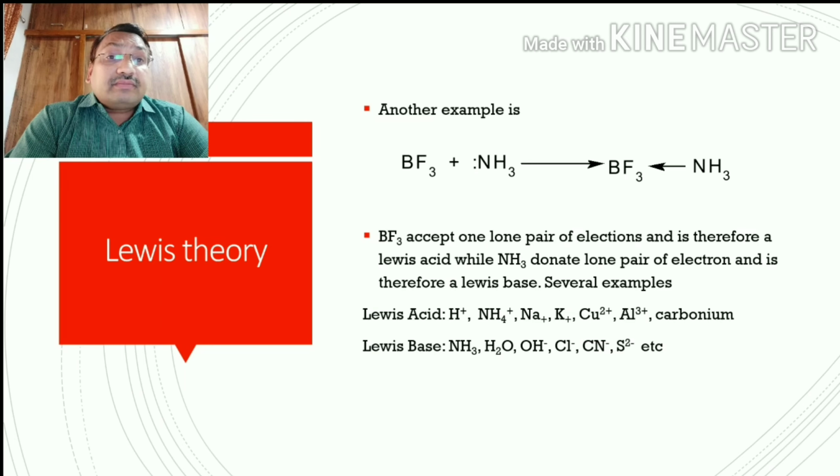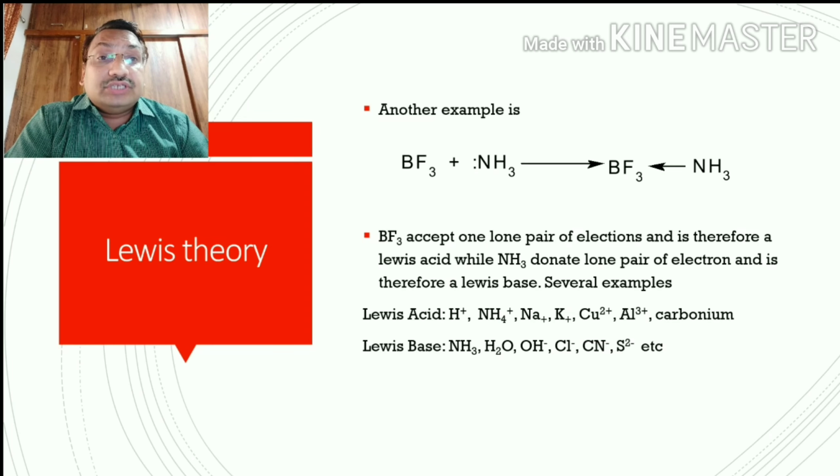There are several examples of Lewis acids: H+ ion, protons, NH4+, potassium ion, sodium ion, cupric ion, aluminum ion. Generally, those that have a positive charge are Lewis acids, having the capacity to accept an electron pair because of unfilled valence shells.